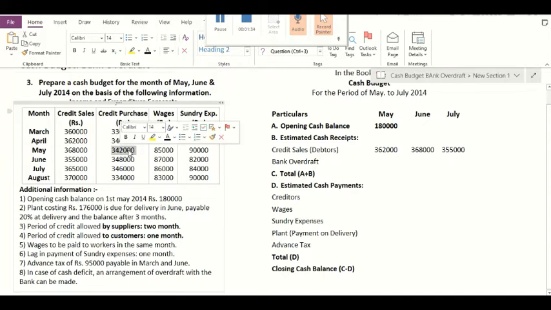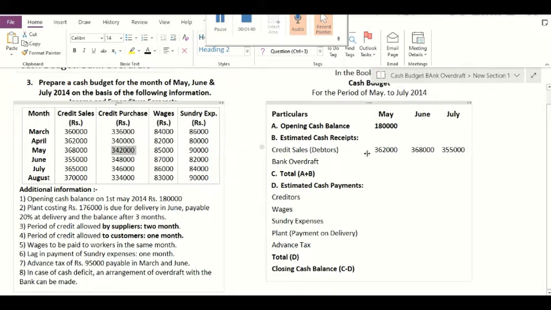So likewise, we have to take these amounts in the month of May, June and July. The payment of credit purchases will be made in the month of May, and the amount is rupees 3,36,000.